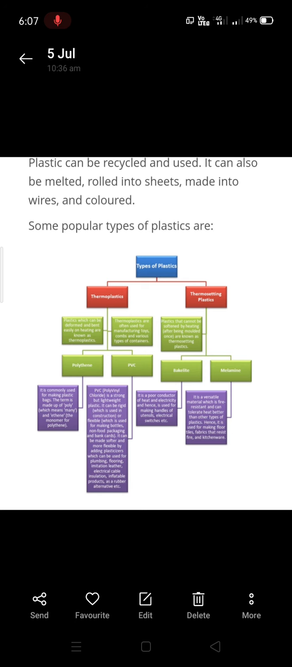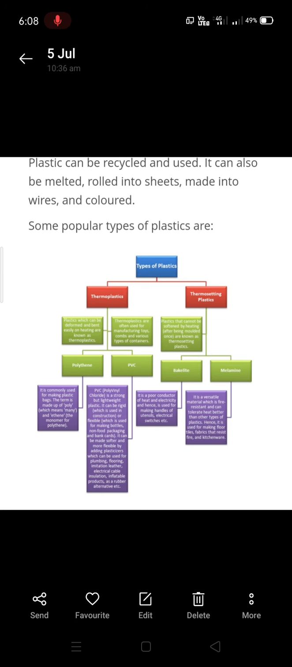Some popular types of plastic, there are two types of plastics, that are thermoplastics and thermosetting plastics. Thermoplastics can be deformed and melted easily on heating, whereas thermosetting plastics, once they are formed, cannot be softened by heating, that is they cannot be molded again once they are molded, so they are called thermosetting plastics. Thermoplastics are generally used for manufacturing toys, combs and various types of containers. And there are two types of thermoplastics, polythene and PVC. Polythene is used for making bags, and PVC full form is polyvinyl chloride. It is strong and light in weight.